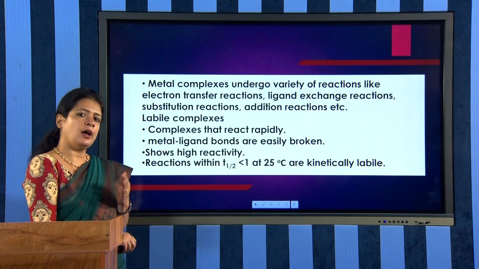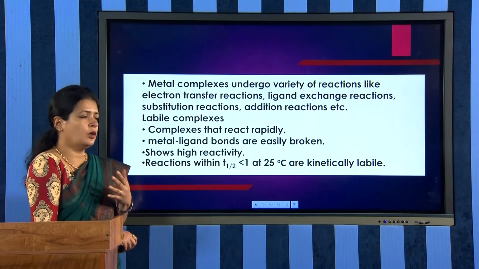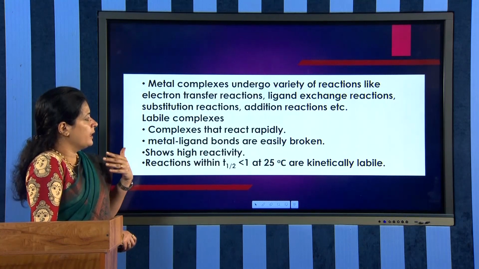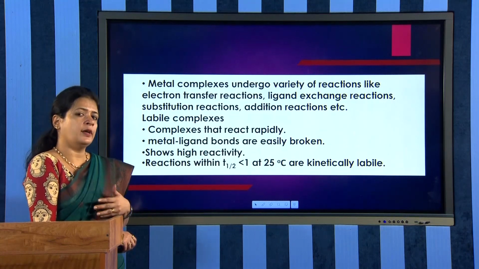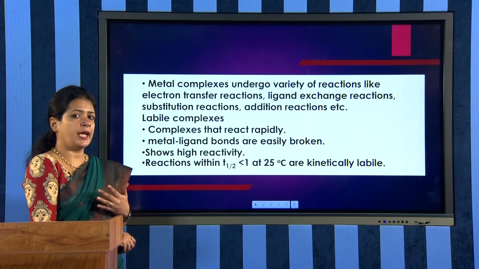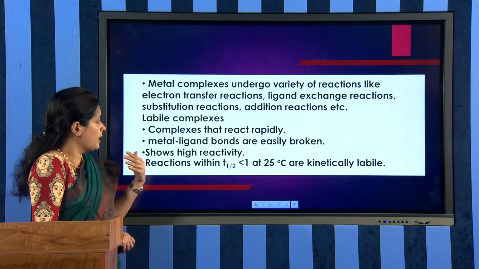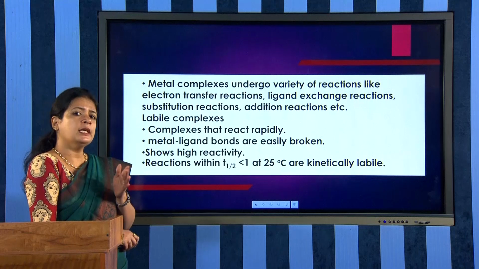Some complexes are labile and some are inert. Then what are labile and what are inert complexes? The complexes that react rapidly are called labile complexes. So, labile complexes undergo reactions very rapidly. And in labile complexes, metal ligand bonds are easily broken.